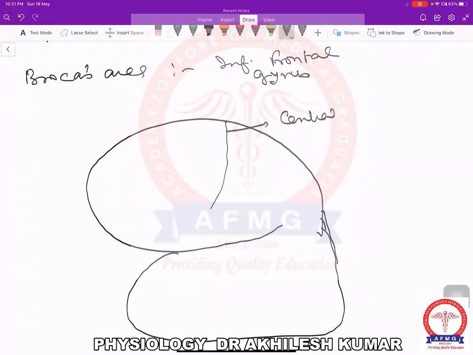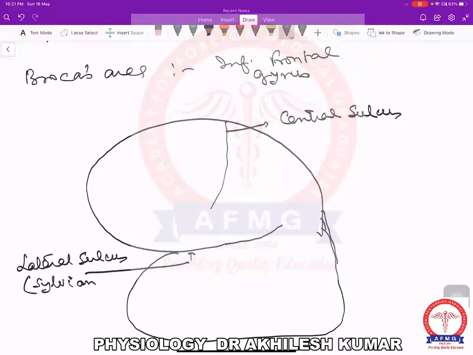This is the lateral sulcus, which is also called the Sylvian sulcus. So where is the Broca's area located?